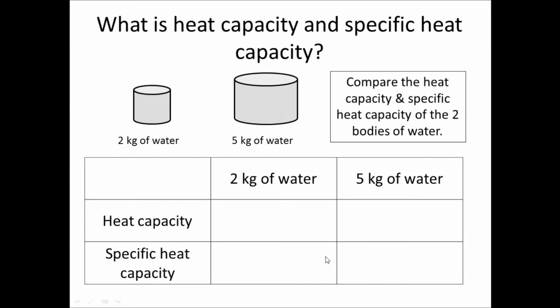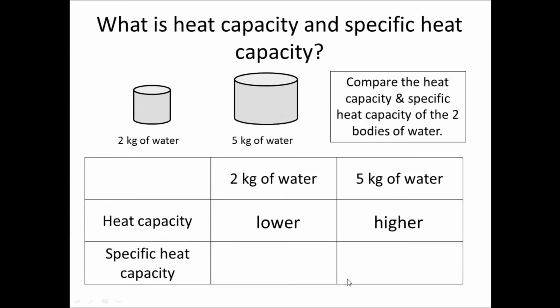Okay, so have you done? Basically, as we have learned just now, heat capacity is dependent on the mass of the object or the substance in question. So if you have more mass, you will definitely have more heat capacity if you are talking about the same substance. In other words, for the first row, definitely the 2 kg will have a lower heat capacity, while the 5 kg will have a higher heat capacity, simply because the 5 kg has more mass.